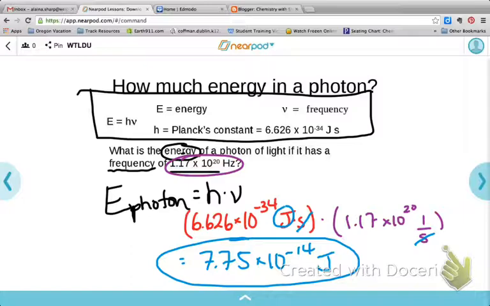Just so you guys know, too, this frequency right here, if you look at your chart from yesterday on page 2, that would correspond to the frequency of a gamma ray or a gamma photon. And so that would be one of the highest frequencies you could have. So that would also indicate that this is one of the highest energies that you could have.